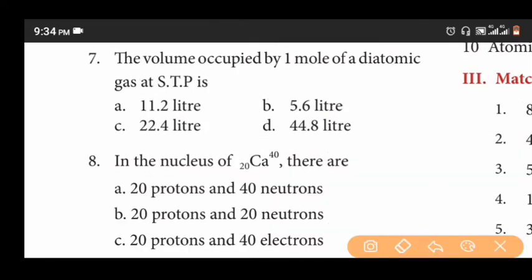7th question. The volume occupied by 1 mole of a diatomic gas at STP is options 11.2 liter, 5.6 liter, 22.4 liter, 44.8 liter. The correct answer is 22.4 liter. Next, 8th question. In the nucleus of 20 calcium 40, there are options 20 protons and 40 neutrons, 20 protons and 20 neutrons, 20 protons and 40 electrons. The answer is option B, 20 protons and 20 neutrons.